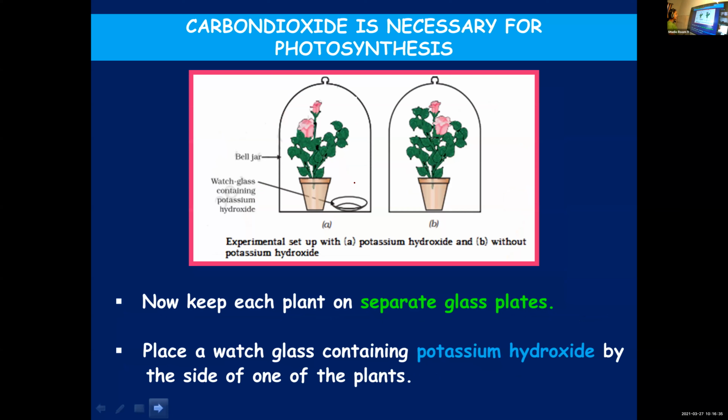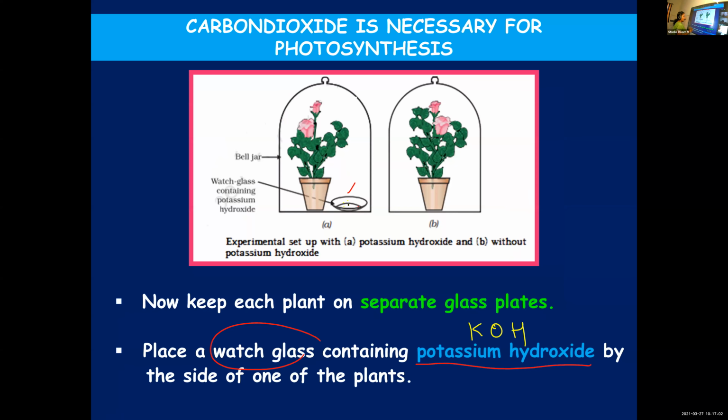And inside the watch glass, you will keep some potassium hydroxide, KOH. Potassium hydroxide will be taken and it will be placed in the watch glass. We have two potted plants, A and B. Both the potted plants we are keeping on glass plates.